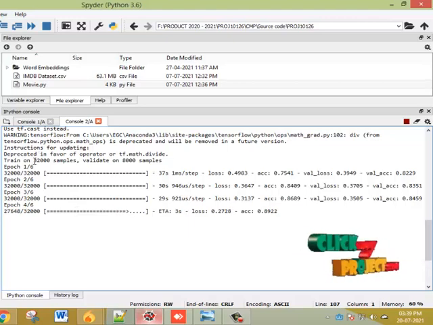Here our training sample is 32,000 and validation sample is 8,000. So totally 40,000 data is there.